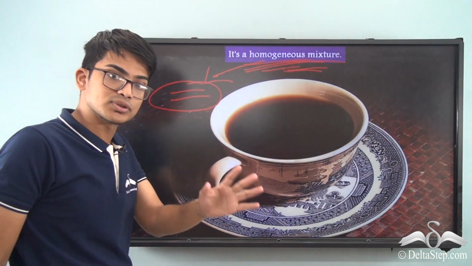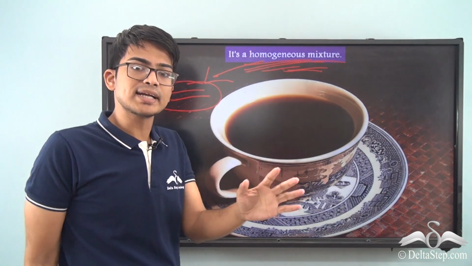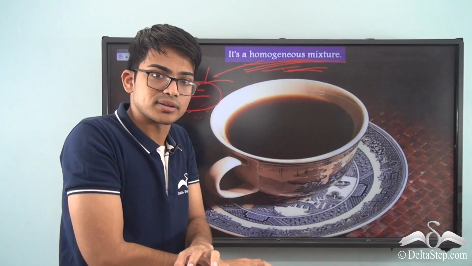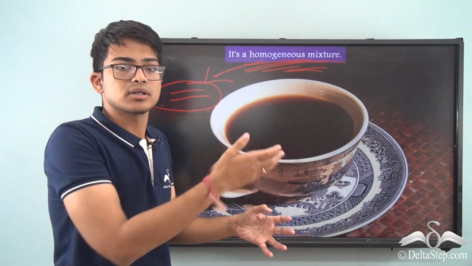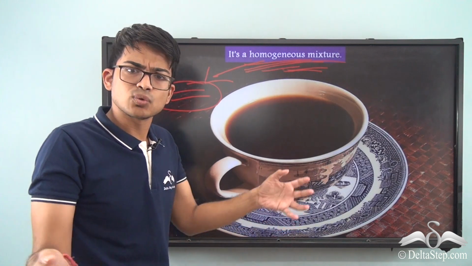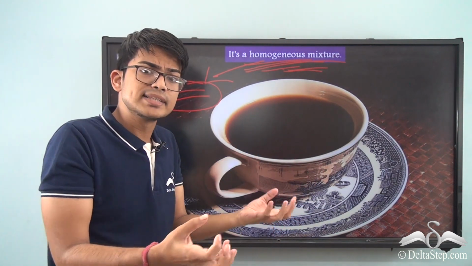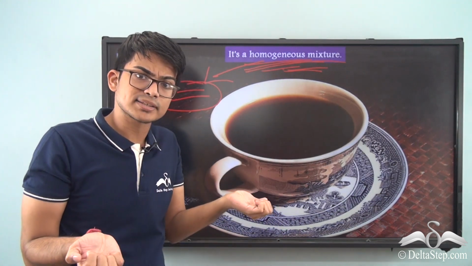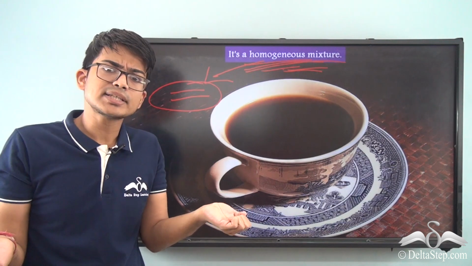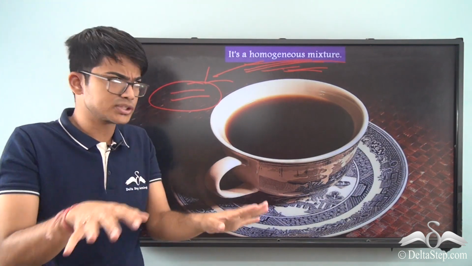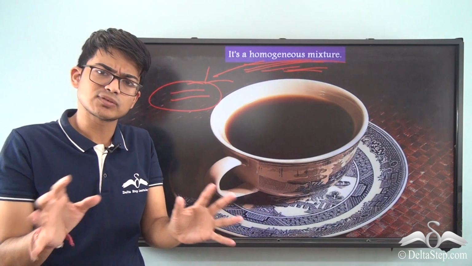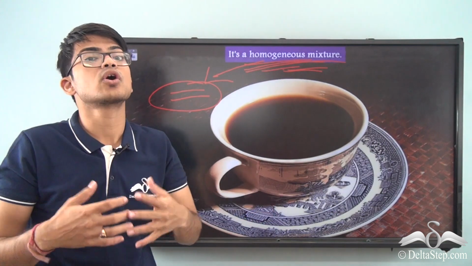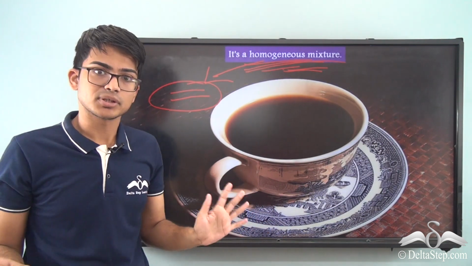A solution is a homogeneous mixture, but you also need to understand that though there is homogeneity, when two substances come together, let's consider water and lemon juice, they will also hold their individual characteristics. Lemon has an individual characteristic, water has an individual characteristic. When they are mixed, a homogeneous mixture happens, a solution is forming, but that doesn't mean that the individual characteristics of lemon and water are not preserved. They are always preserved.